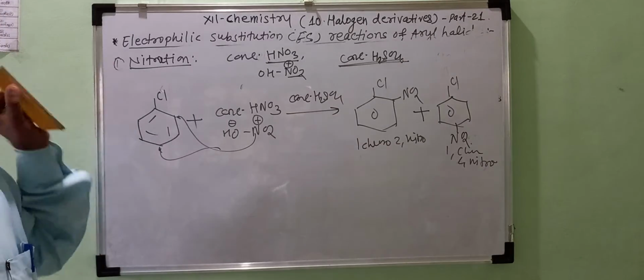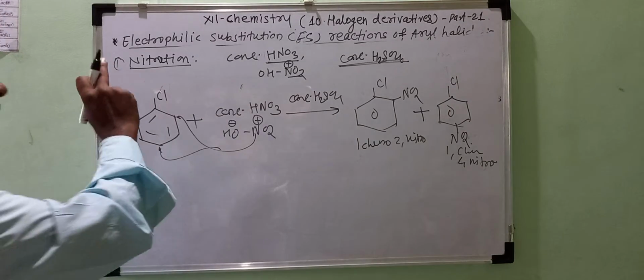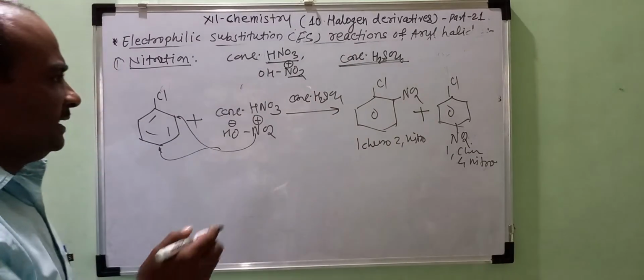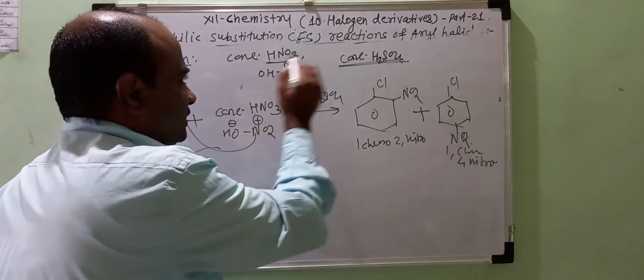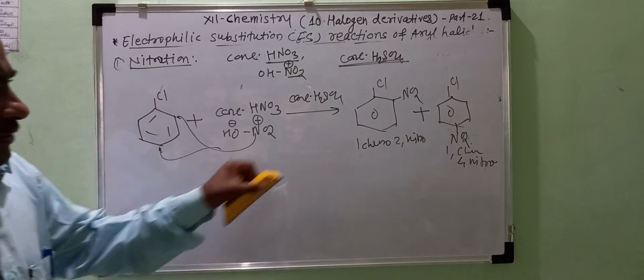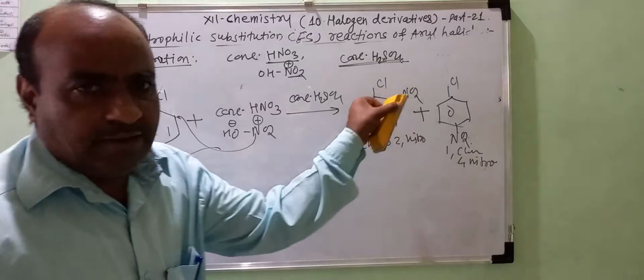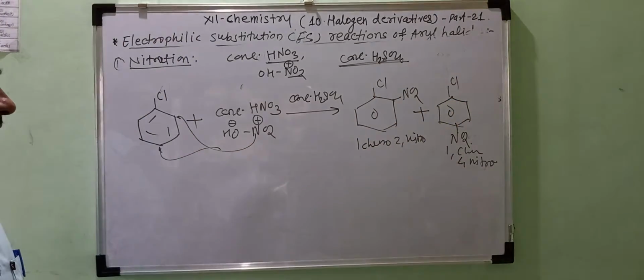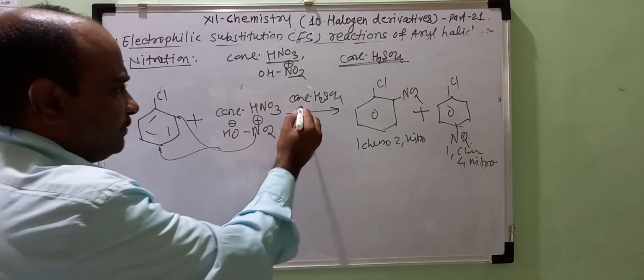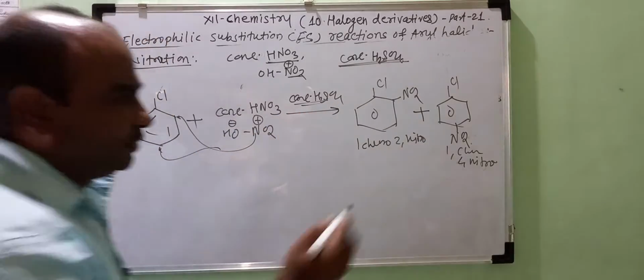Okay, so this is the nitration. When chlorobenzene is treated with the nitrating mixture, that is a mixture of concentrated HNO3 and concentrated H2SO4, it again gives the ortho and para product. Here the replaced H and OH is absorbed by the concentrated H2SO4.